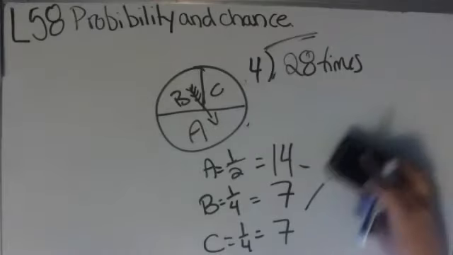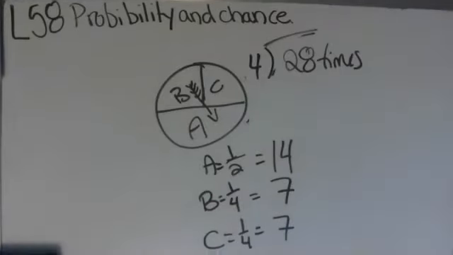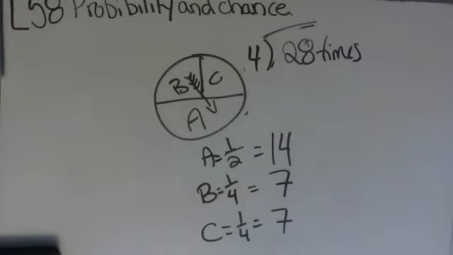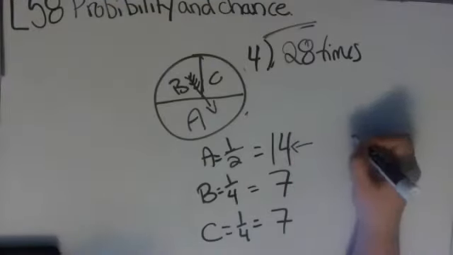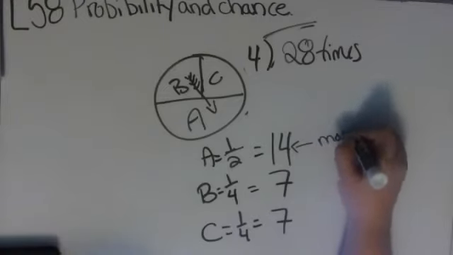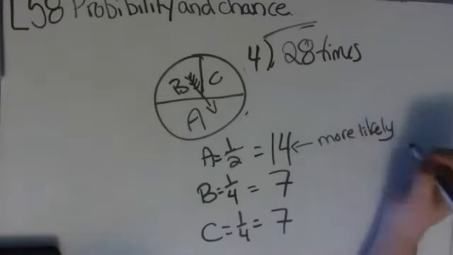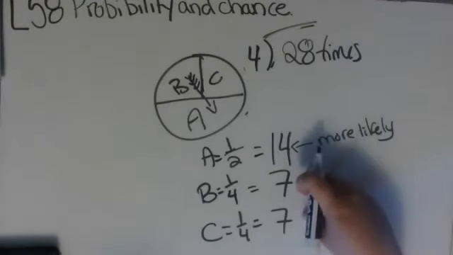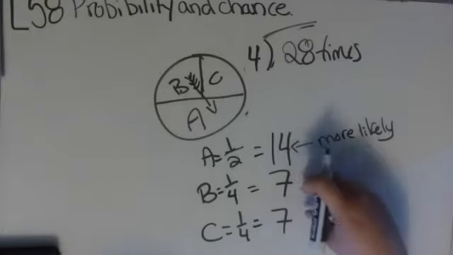So if she were to spin the spinner 28 times, she would land on A 14 times, B 7 times, and C 7 times. Because A is half, which is 14, B is a quarter, 7, and C is a quarter, 7. What this means is because this is half, she is more likely to land on A. She is unlikely to land on B or C, or at least less likely to land on B, and she is less likely to land on C.